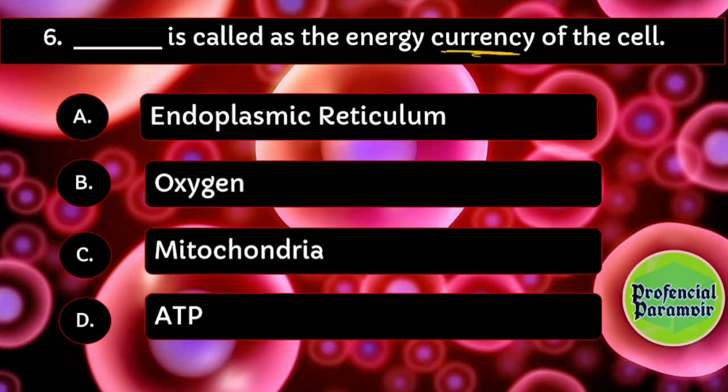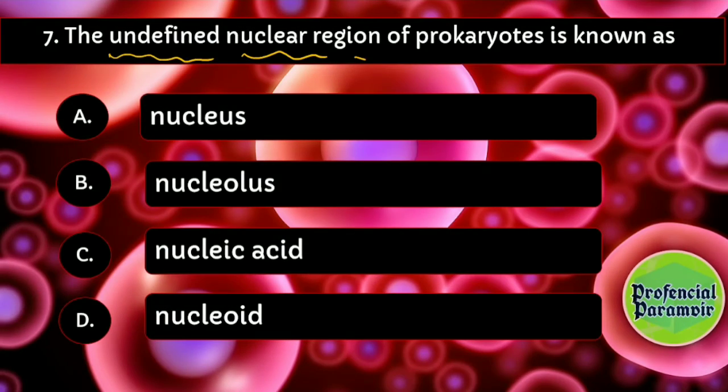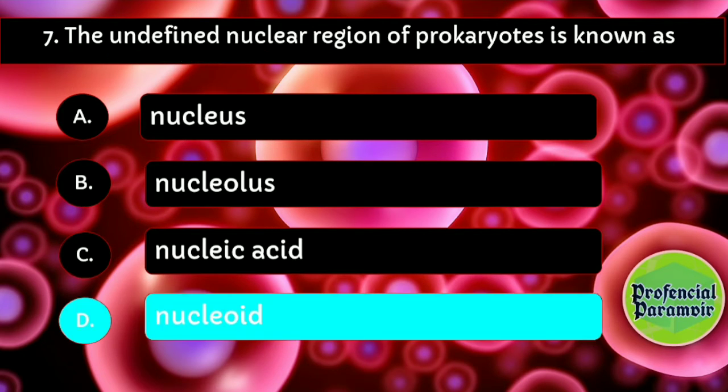Dash is called the energy currency of the cell. Guys, this MCQ is very important from the examination point of view. Endoplasmic reticulum, oxygen, mitochondria, or ATP. Answer is yes, ATP is known as the energy currency of a cell. Nuclear region of prokaryotes is also known as nucleus, nucleolus, nucleic acid, or nucleoid. The right answer is nucleoid.